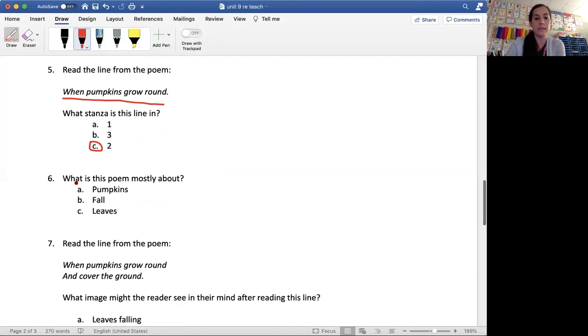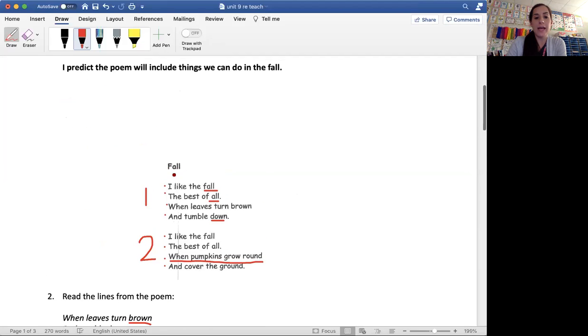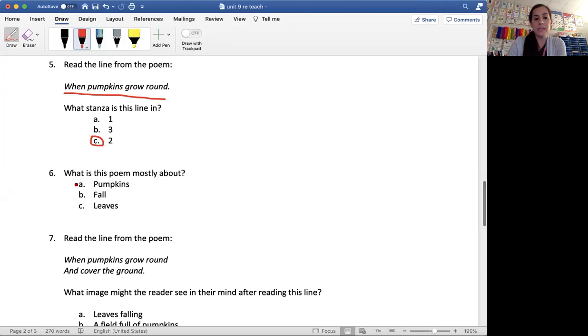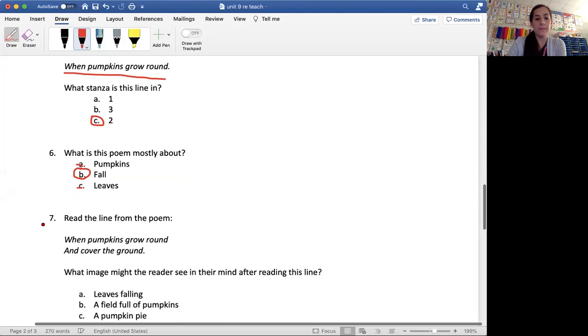Let's look at number 6. What is this poem mostly about? That means what is it talking about the entire time? Not just one time. Overall, what is it mostly about? Pumpkins, fall, or leaves? It talked about all of those, but over again, and even in the title, it keeps mentioning fall. I see it here, here, and here, and it tells us all the things that we can do in the fall. It doesn't tell us all about pumpkins or leaves. It does talk about it, but not the entire time. The right answer would be B.